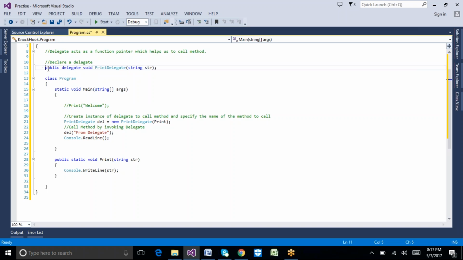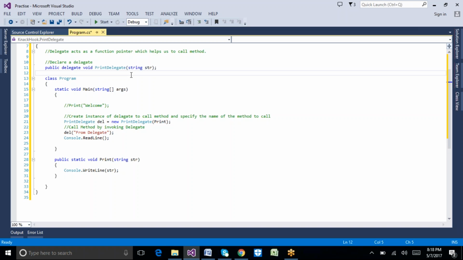Here is the syntax to declare a delegate. As we have a method declaration, it has the access modifier, a return type, the name, and the number of parameters. Similarly, here we have an access modifier, and one keyword which we use to declare or create a delegate, which is the delegate keyword, then the return type, the name of the delegate, and the number of parameters.